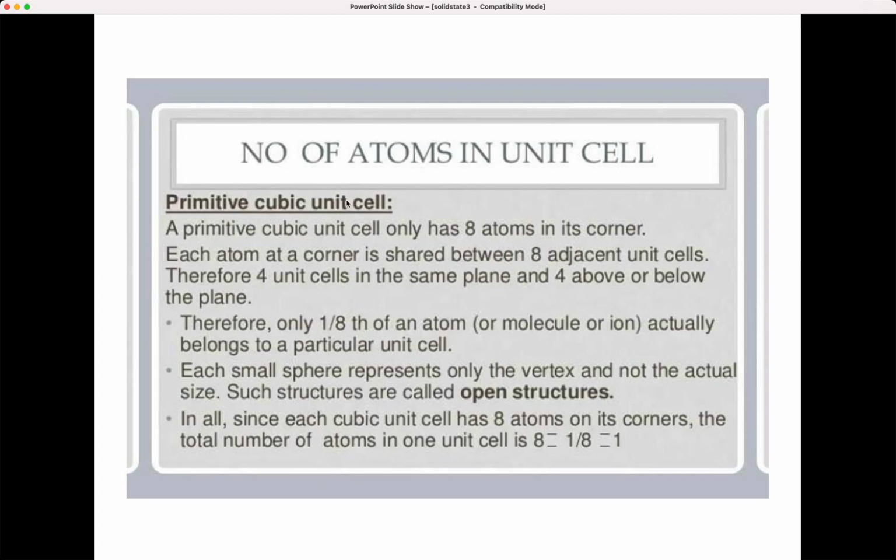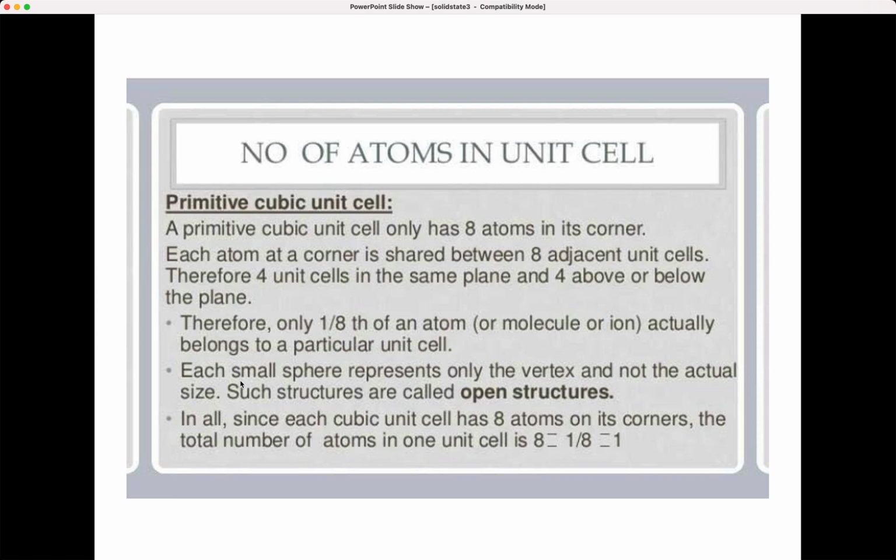Now, number of atoms in one unit cell. A primitive cubic unit cell has only 8 atoms at its corners. Each atom at a corner is shared by 8 adjacent unit cells: 4 unit cells in the same plane and 4 above or below the plane. That is how the sharing takes place. So that is why you take only 1/8 of an atom, because actually only 1/8 belongs to a particular unit cell.